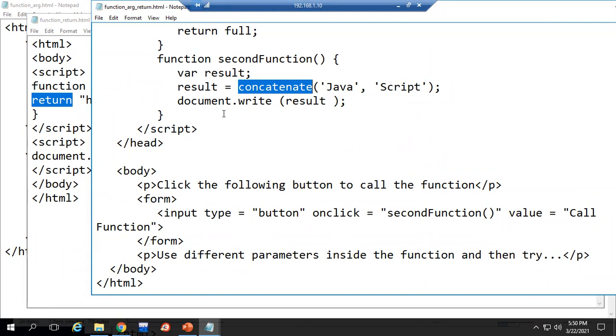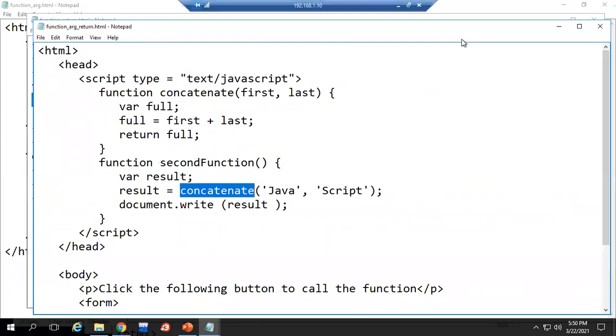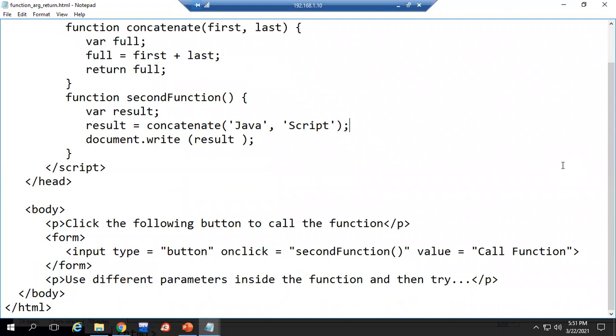Is this clear? Any doubt? Ma'am, can you show the whole program again? Which program you want? Last program. Yes, ma'am. Concatenate only. Okay. Yes. Ma'am, can you scroll down? Yes. Thank you, ma'am. Okay. Any other doubts? If you have any doubts in functions, you can ask me in the chat.